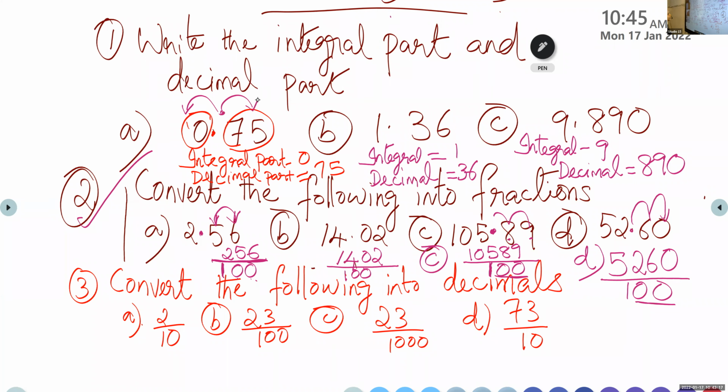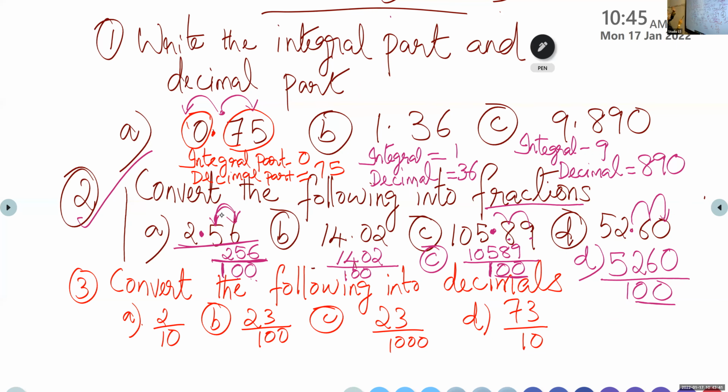Now question number 2, what we have done, children: convert the following into fractions. So what do you do? First step, write the number without any decimal point. So for the first question, we will write 256. No decimal point will be there in the numerator. Then divided by 100. Why? Because here there are 2 decimal places, 1 and 2.